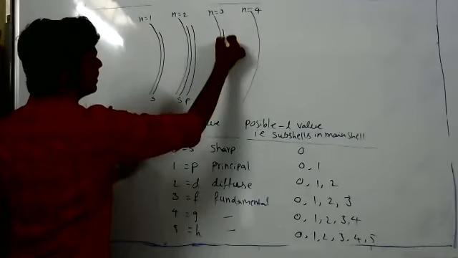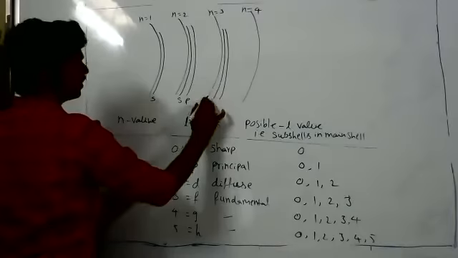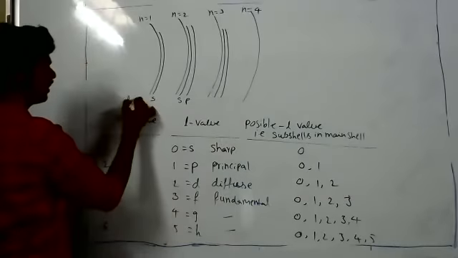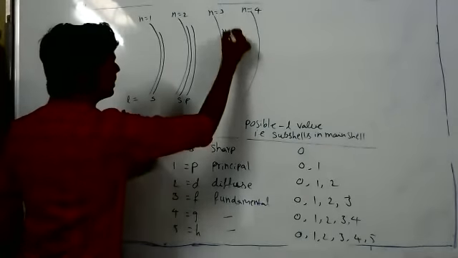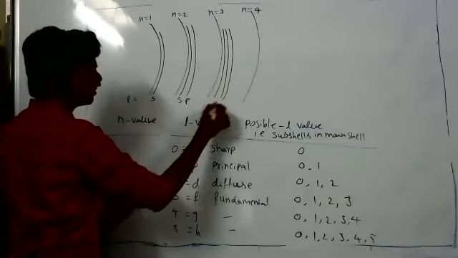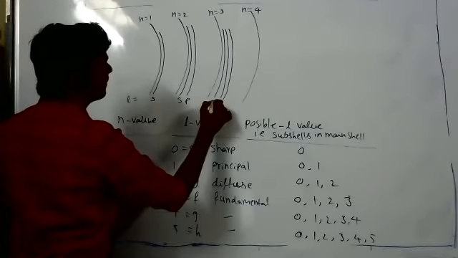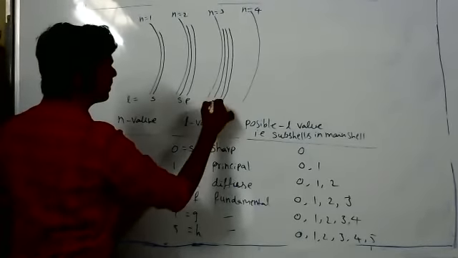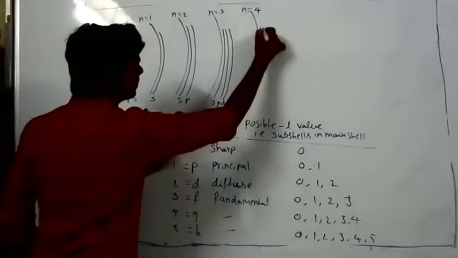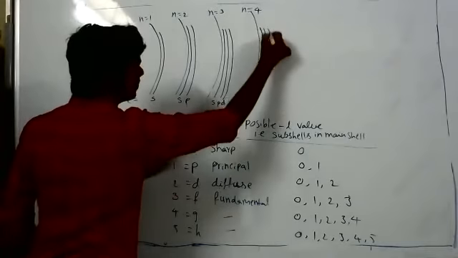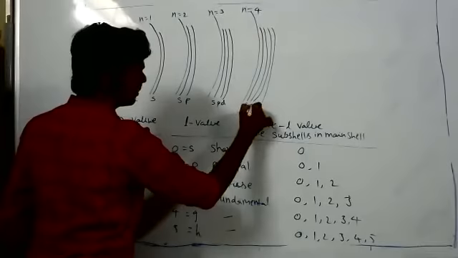N equal to 3. So should we draw that? Draw this. N equal to 3. These are L values, okay? 3 subshells are possible: s, p, d. For n equal to 4: s, p, d, f.